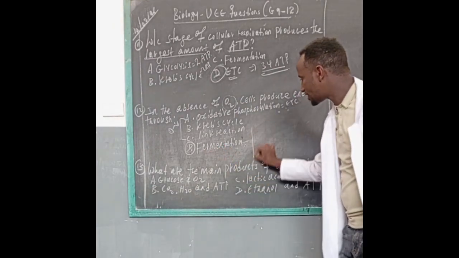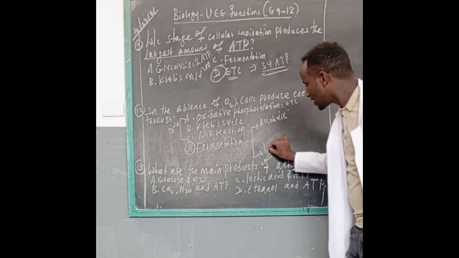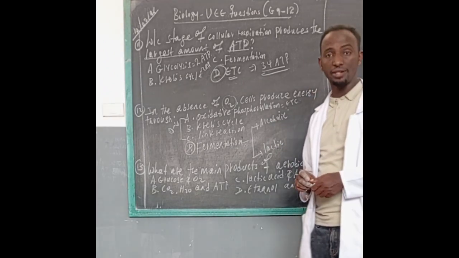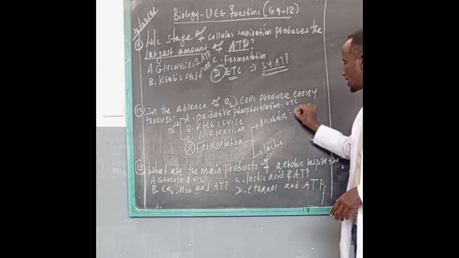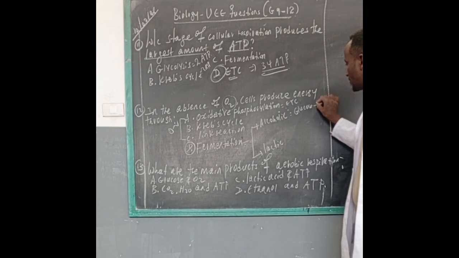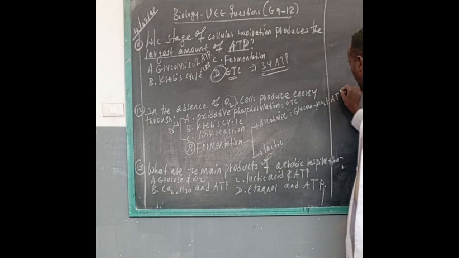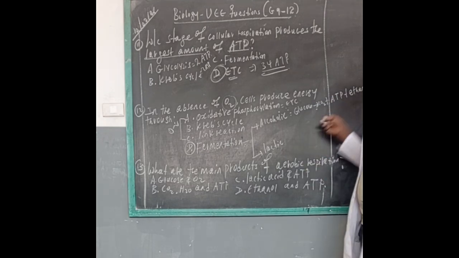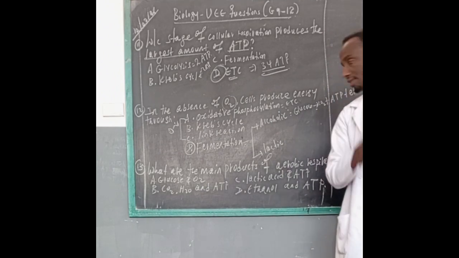There are 2 types of fermentation: alcoholic fermentation and lactic fermentation. Alcoholic fermentation basically takes place in yeast cells. So during alcoholic fermentation, a glucose molecule is converted into carbon dioxide, ATP, and ethanol. Ethanol, ATP, and carbon dioxide are the 3 main products of alcoholic fermentation in yeast cells.